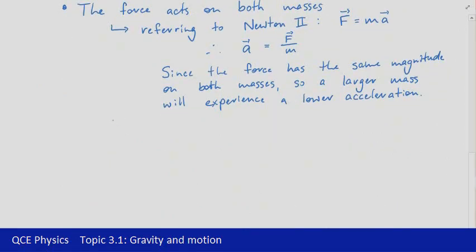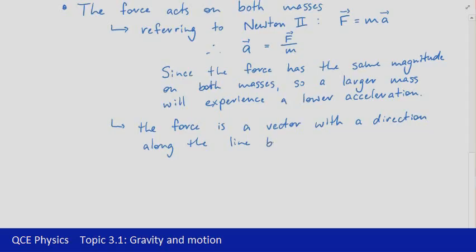The last thing to note about this force here as well is that the force is a vector, so it does have a direction, and it depends on which mass we're looking at. So force is a vector with a direction along the line between the two centers of mass. So where we have the force calculated, we know that the direction of that force is along the line between the centers of mass. So that allows us to quantify the force more specifically in terms of its magnitude and its direction.